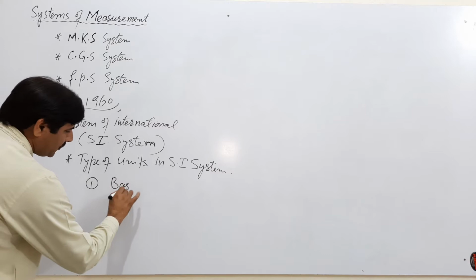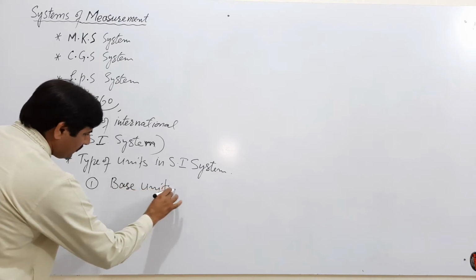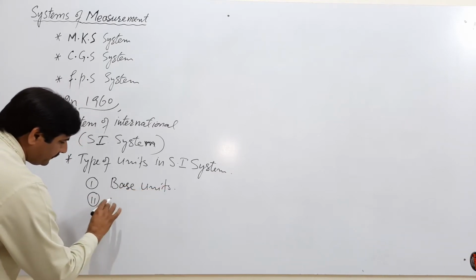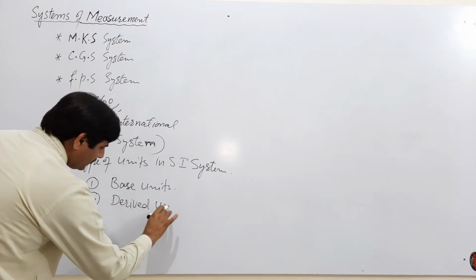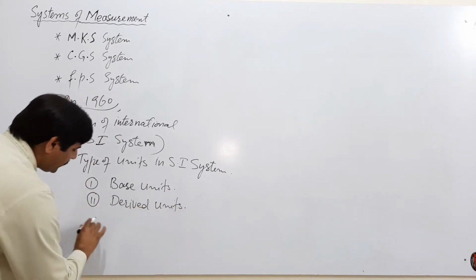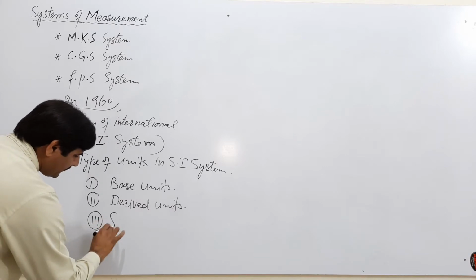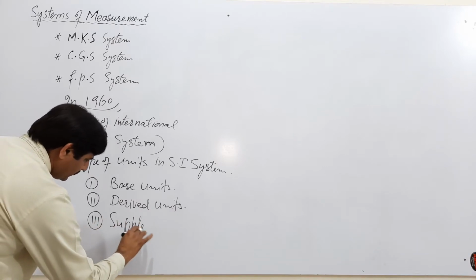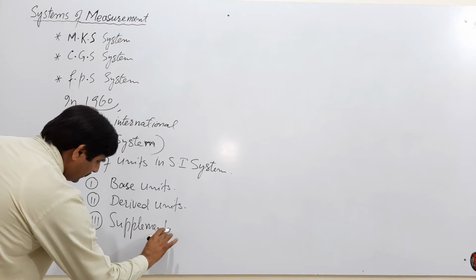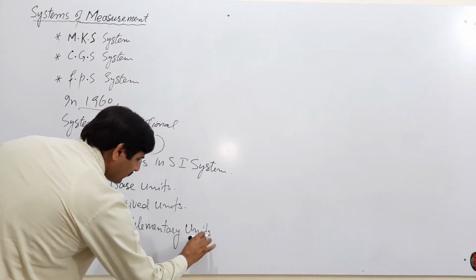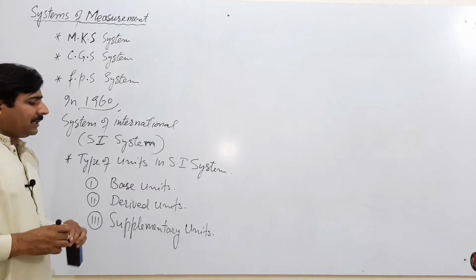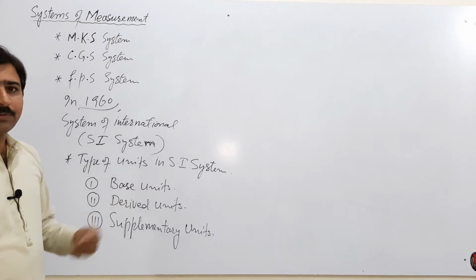One is the base units, the second one is the derived units, and the third one is the supplementary units. There are three types of units in the System of International.